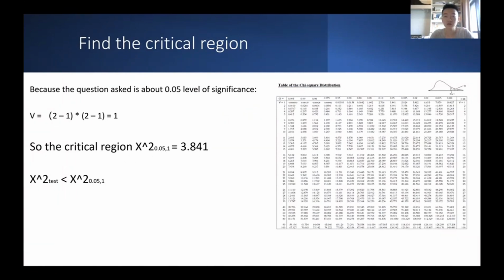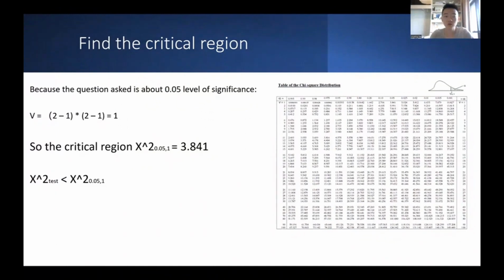The question asks for the 0.05 level of significance, and the degrees of freedom equal 2 minus 1 times 2 minus 1, which is 1. So the critical value of chi-square is 3.841 according to the table of the chi-square distribution.